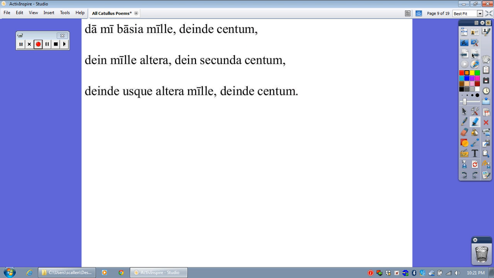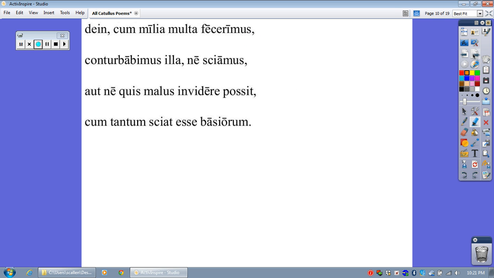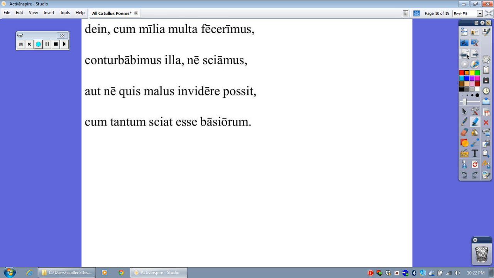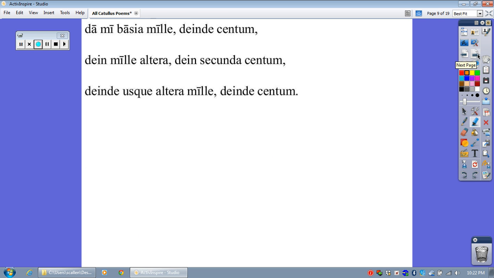It's a lot. Wow. Okay. So he's like, I don't care what old people think. Let's do our thing and give me lots of kisses. And something weird about suns falling and coming back, and us and our brief light. Oh boy. When that brief light falls, one everlasting night must be slept through. But you could probably figure out what he's trying to say there.